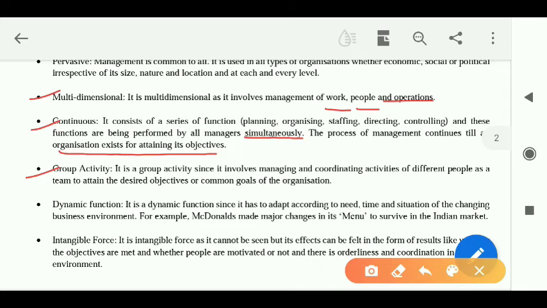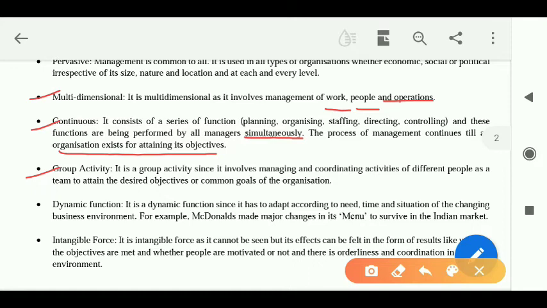These individuals join the organizations, and they have different goals in their mind. They come together and work in order to achieve a particular objective, and that is why it is called a group activity.